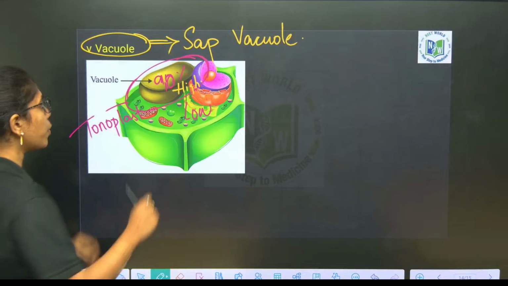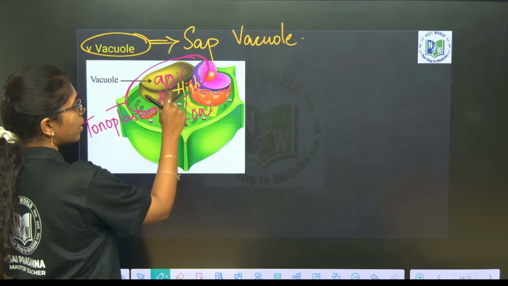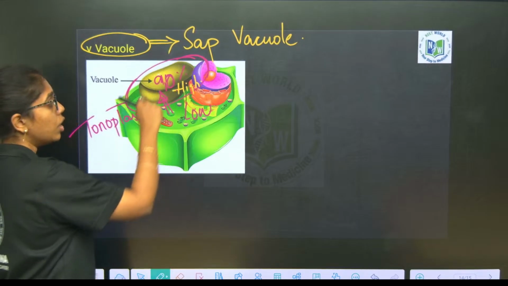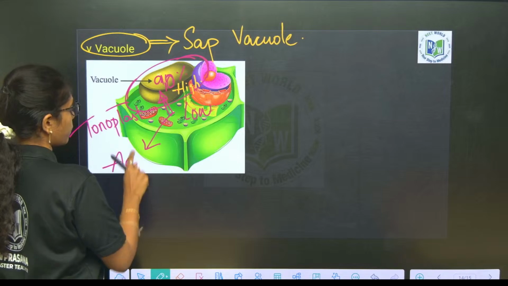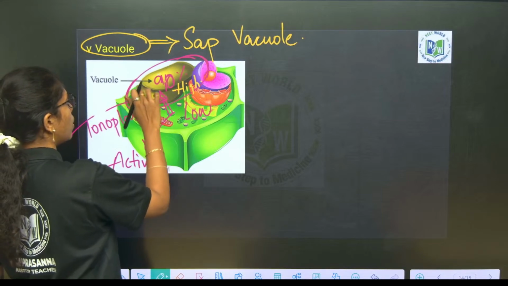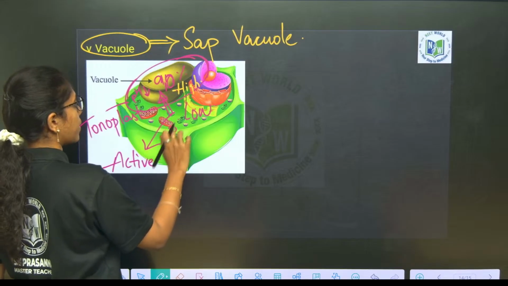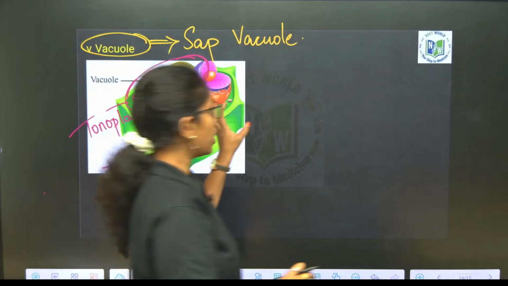Now, transport of waste particles from low concentration to high concentration through a membrane is what transport? Active transport. Here pH will be low, here pH is high. pH is high and concentration is low.